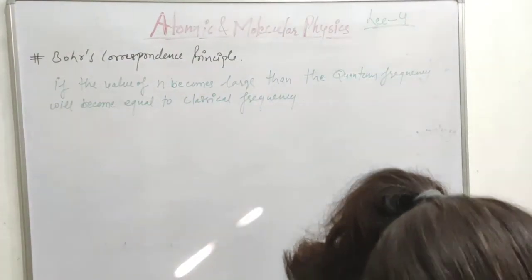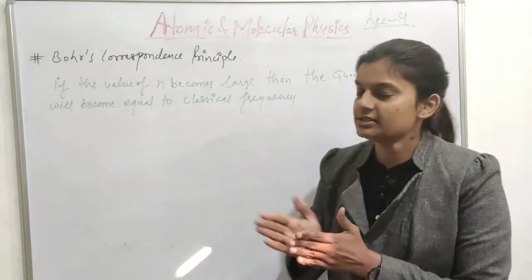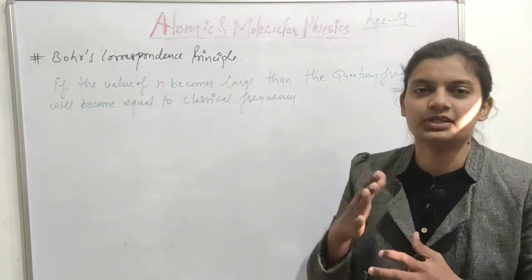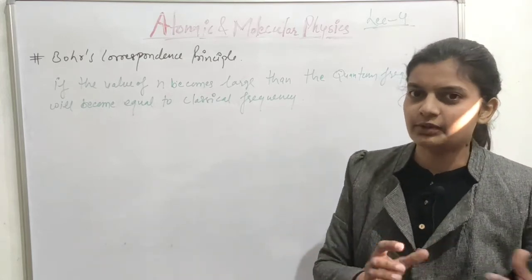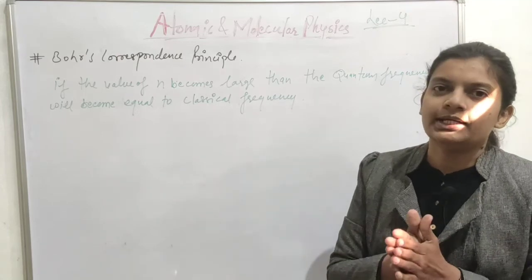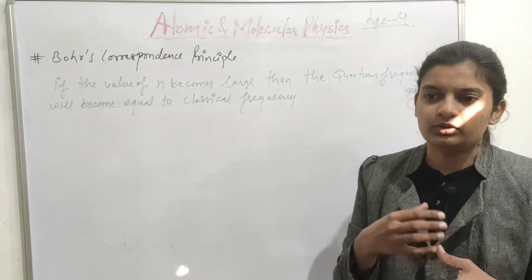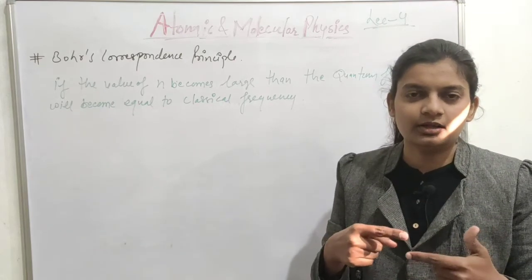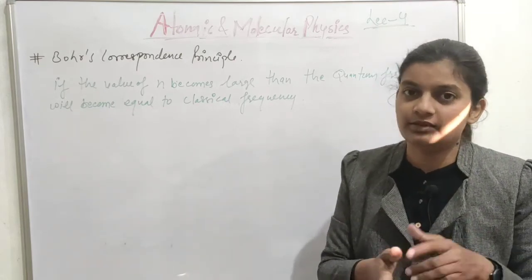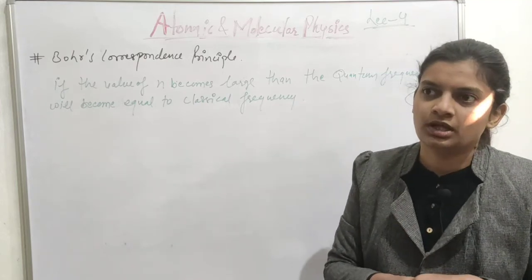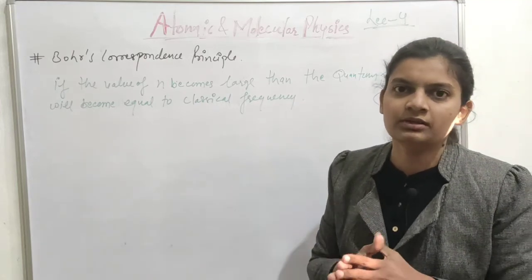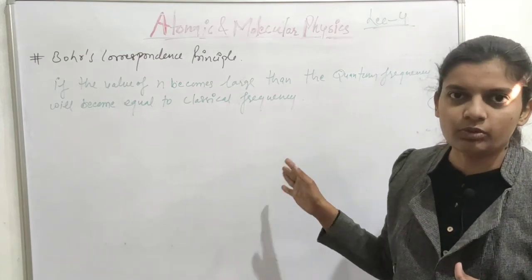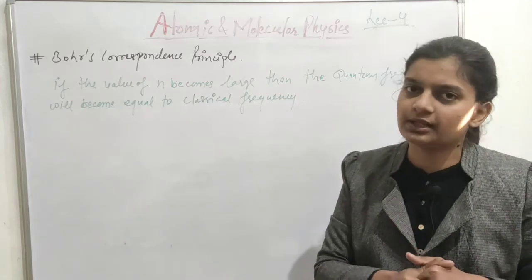Let me explain now. Bohr's correspondence principle, as its name indicates, gives a correspondence, a connection between the classical frequency and the quantum frequency. So we know how the electron classically radiates energies. Classically, whenever a charged particle oscillates, it will emit radiations, and the frequency is given by 1 upon the time period.